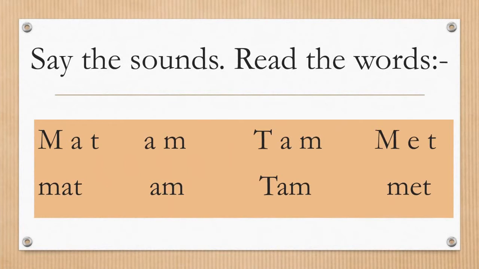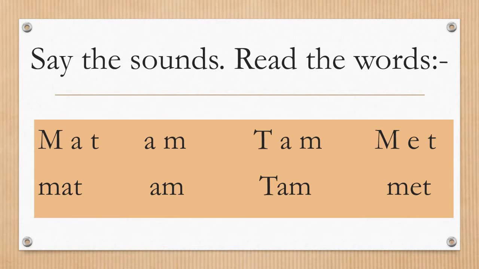The first word here is mat, mat, mat. Read mat. Next word is am, am, am.